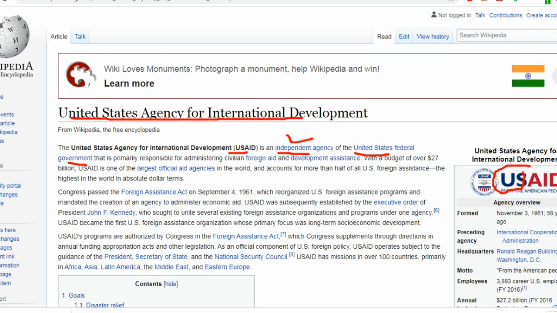Primarily, they are responsible for administering civilian foreign aid. So they will give foreign aid to different countries, for example, Asian and African countries, for developmental assistance. Very good goodwill, right? USAID is one of the largest official aid agencies in the world. Every country has an aid agency, even India has. But this is one of the largest in the world. When the US gives foreign assistance to other countries, USAID constitutes more than half of the assistance from the United States government. And US foreign assistance to other countries is the highest in the world in absolute dollar terms.